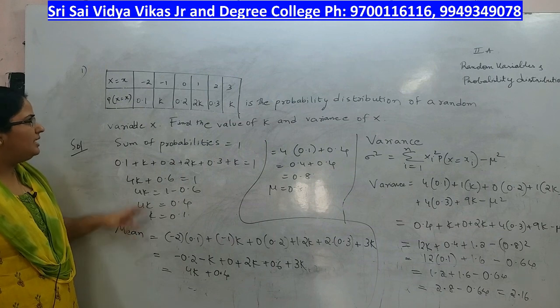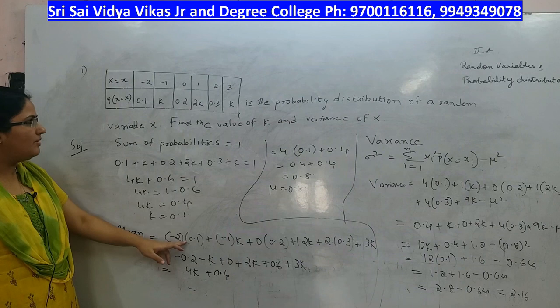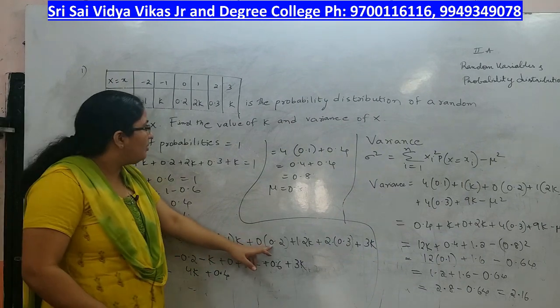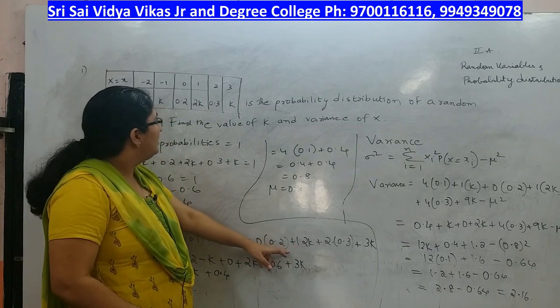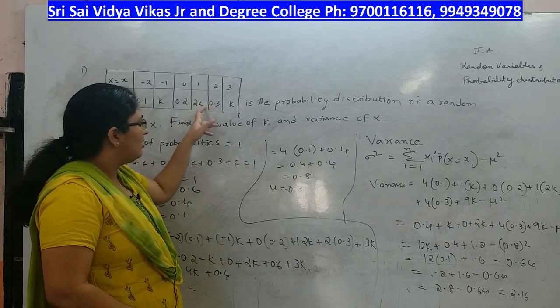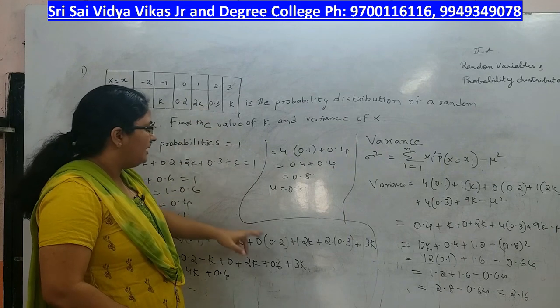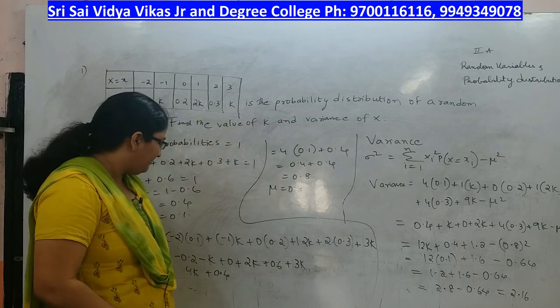Mean, how to find mean is you have to multiply these two and add. So minus 2 into 0.1 plus minus 1 into k plus 0 into 0.2 plus 1 into 2k, 2 into 0.3 plus 3k.